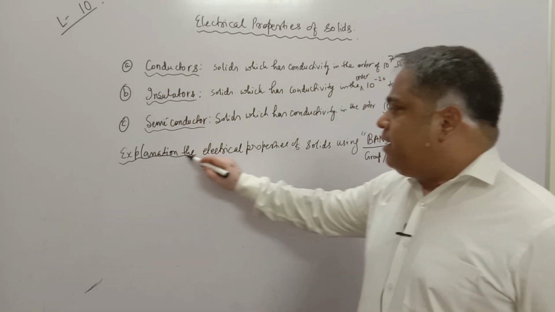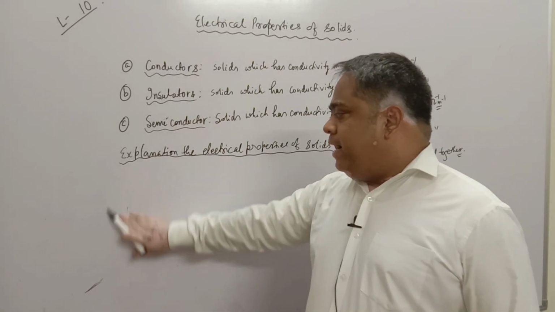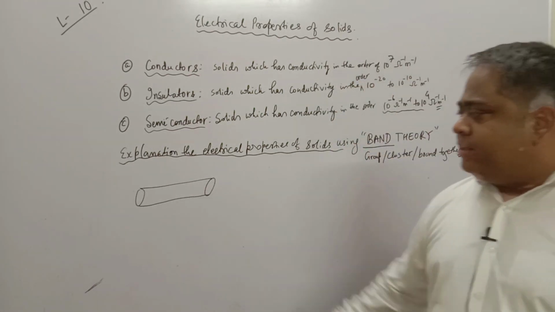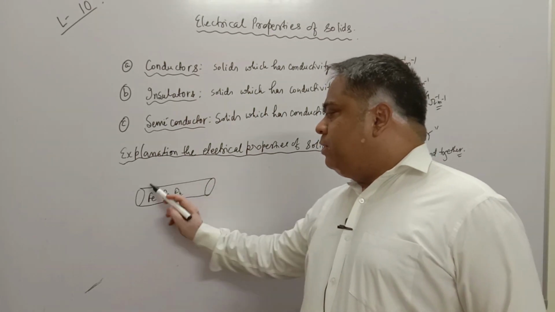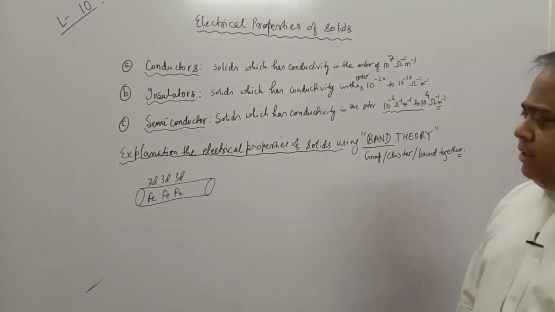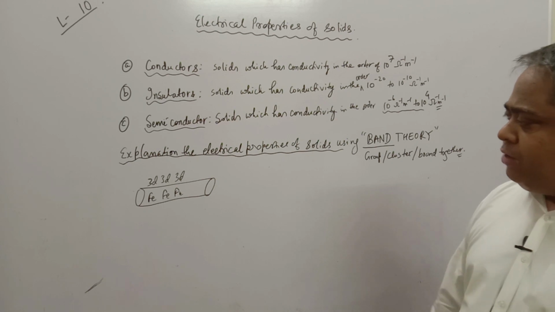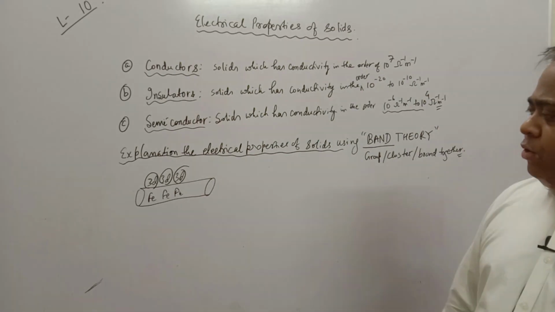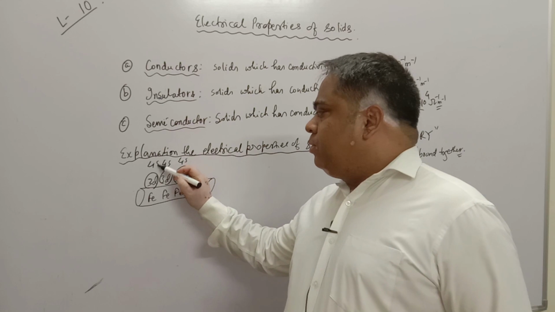Similarly, in a conductor there are many atoms. Say if it is iron, which is a good conductor of electricity, it has many atoms, so many 3d orbitals. Each of these atoms has some partially filled d orbitals, and it has certain 4s orbitals which are vacant.